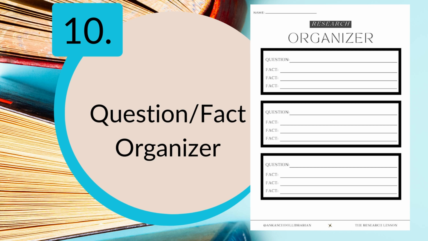Number 10 is a question/fact organizer. This is just another way to organize your facts. So if you had 3 questions for research, for example, you would write each question in a box and then you would write the facts that you found to answer your question.